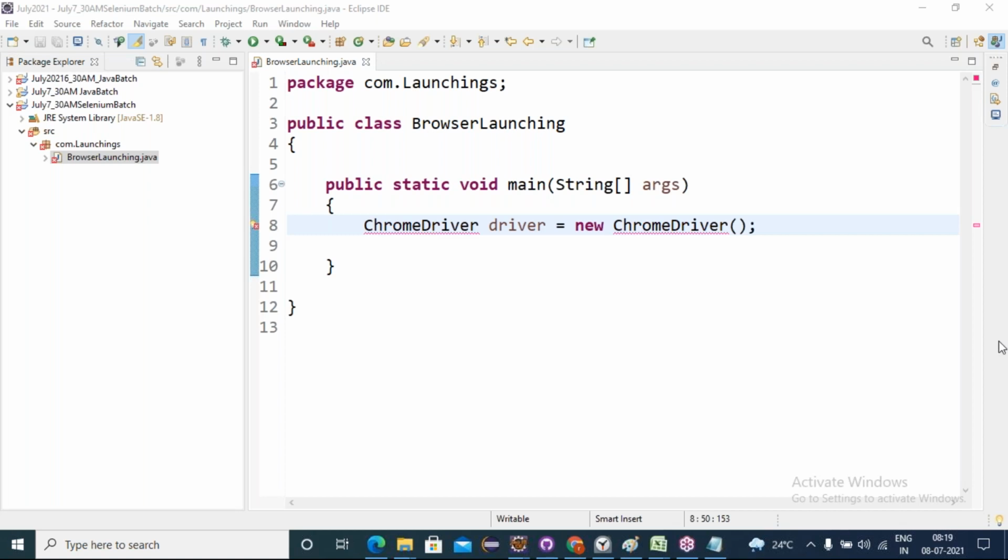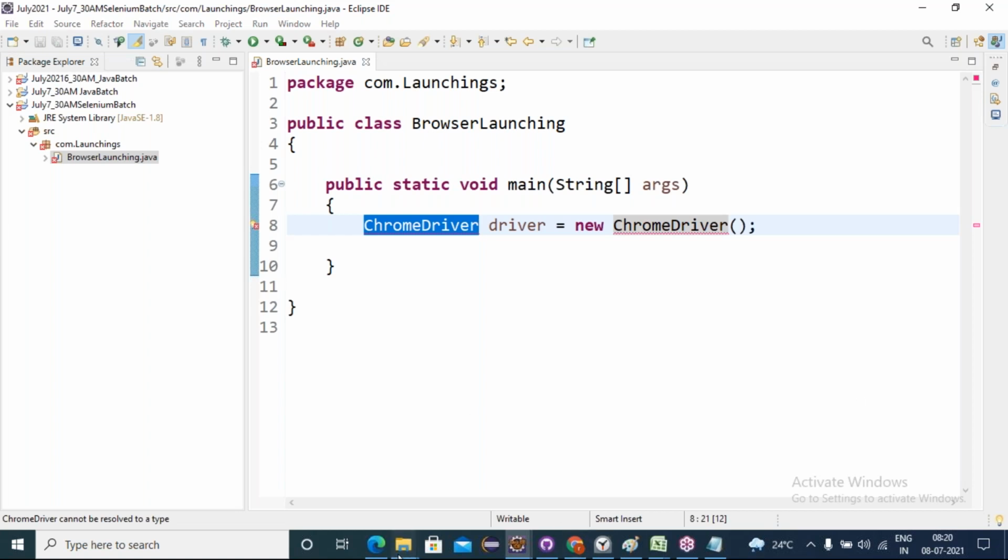Please try to understand. This ChromeDriver class is the predefined class defined by the Selenium community, which I was using in some other project, not in my current project. Can one project's classes be used in the current project's classes? Directly we cannot. But we can if we configure that project's jar file into my current project.